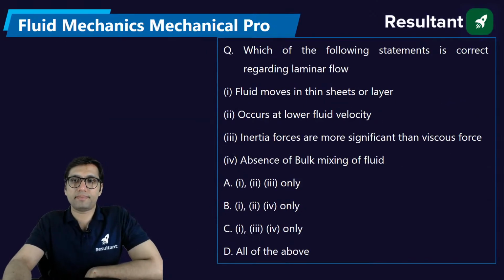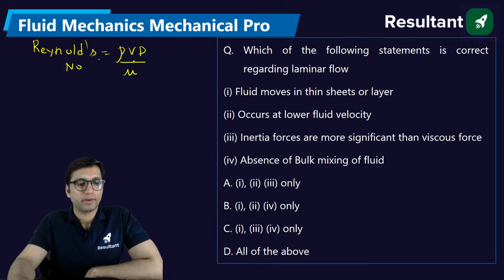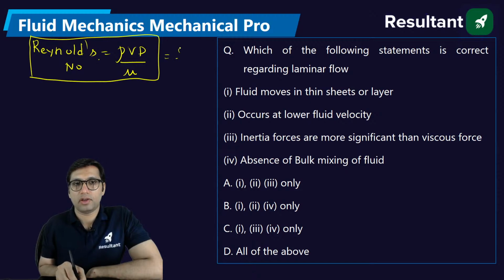Which of the following statements is correct regarding laminar flow? Laminar flow is a type of flow we study when we study the Reynolds number in fluid mechanics, which is rho Vd by mu. The value of the Reynolds number will tell you whether the flow is laminar flow or turbulent flow.